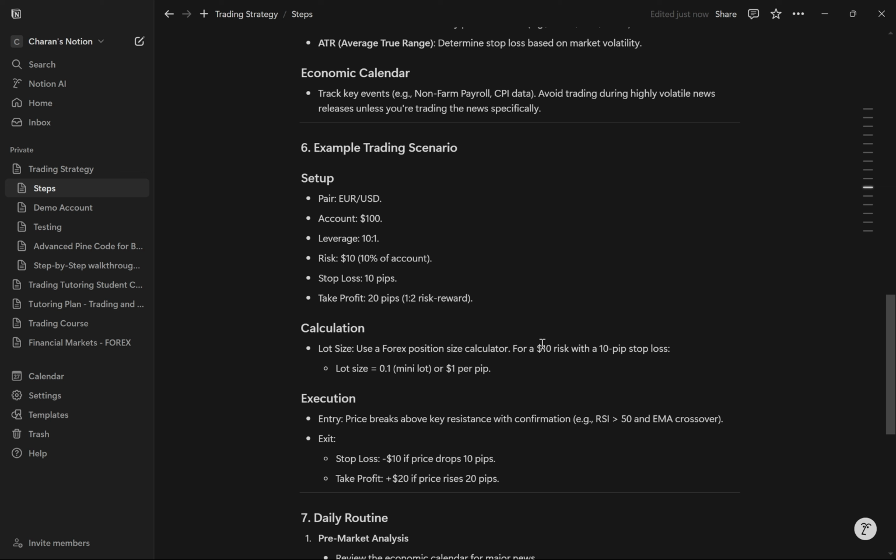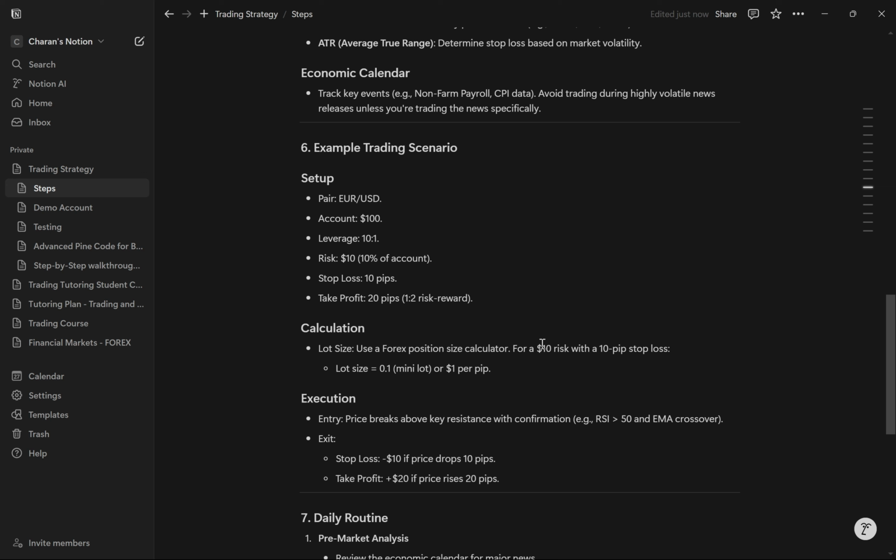Now let's talk about lot size. Now, using a forex position size calculator, for a $10 risk with a 10 pip stop loss, the lot size is going to be 0.1, or that's going to be $1 per pip. So if we're going to have a 10 pip stop loss, each pip contributes $1, and so $10 would be for 10 pips.